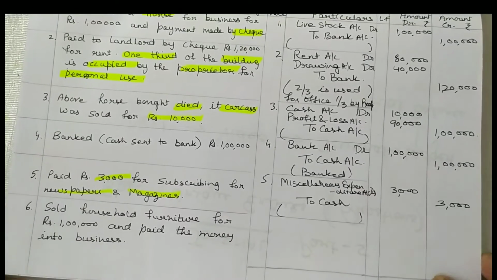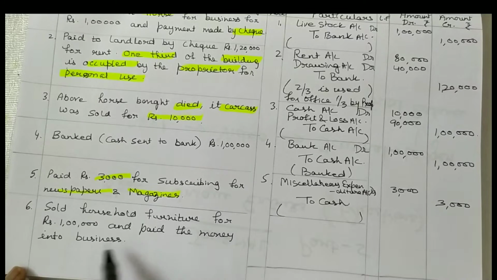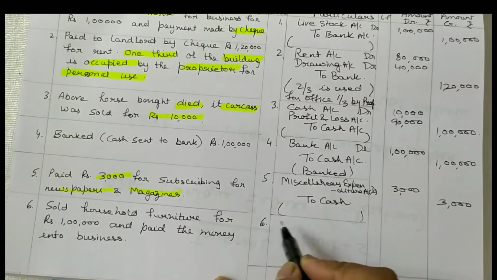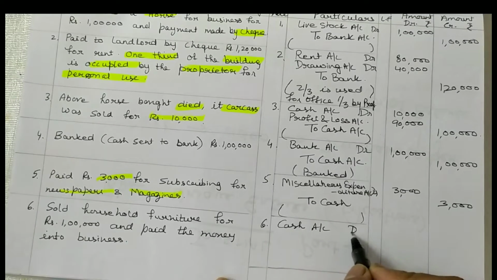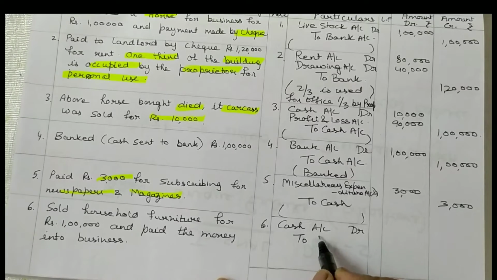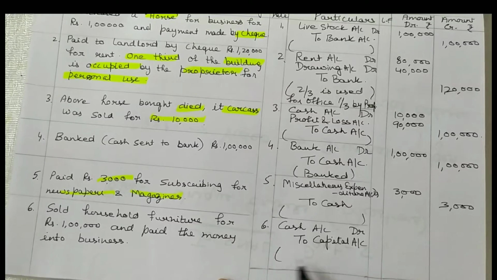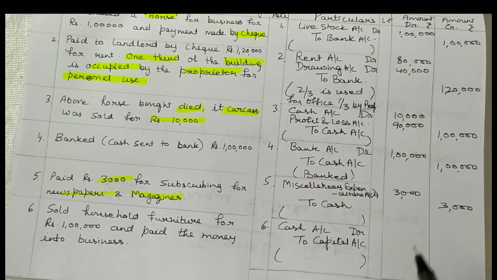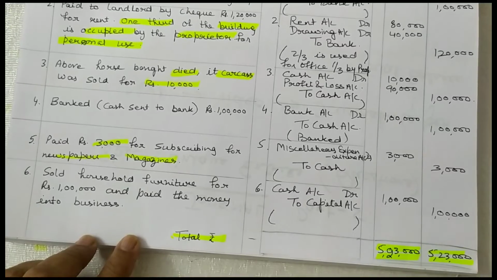Next: sold household furniture for rupees 1 lakh and paid the money into business. This means that when he is paying into the business, it is fresh capital introduced in the business. So cash account debited to capital. Narration you have to write here: sold household furniture for rupees 1 lakh and paid money into business. Debit is always equal to credit.